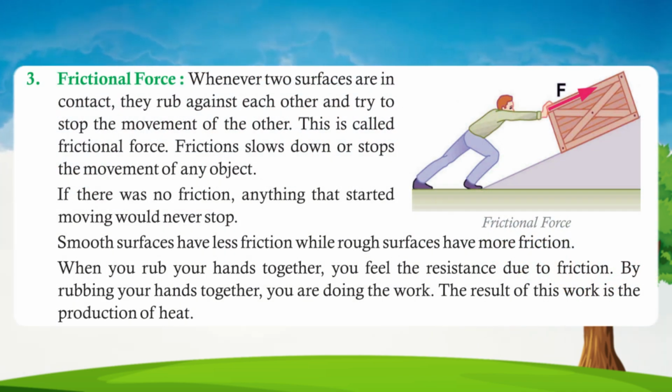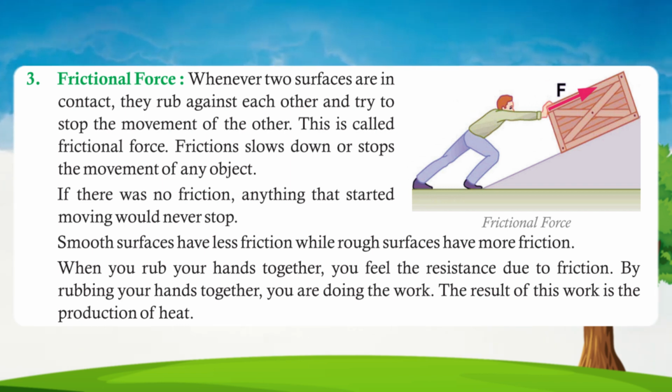3. Frictional force. Whenever two surfaces are in contact, they rub against each other and try to stop the movement of the other. This is called frictional force. Friction slows down or stops the movement of any object. If there was no friction, anything that started moving would never stop. Smooth surfaces have less friction while rough surfaces have more friction.